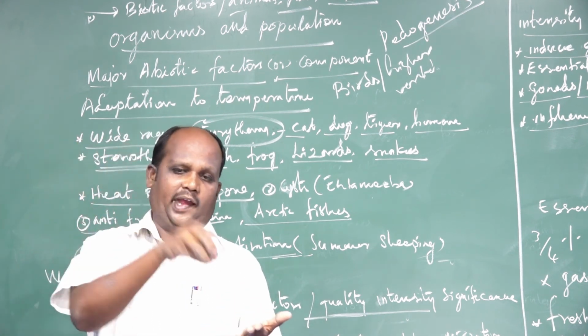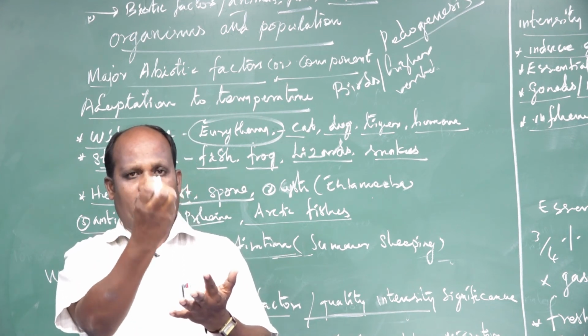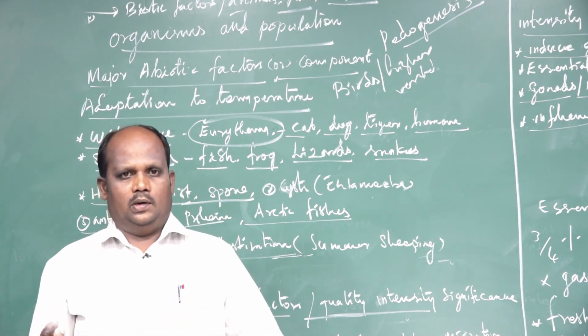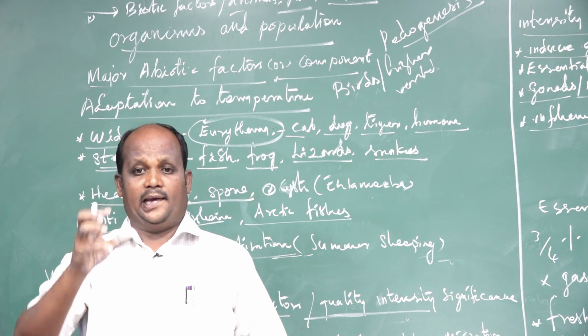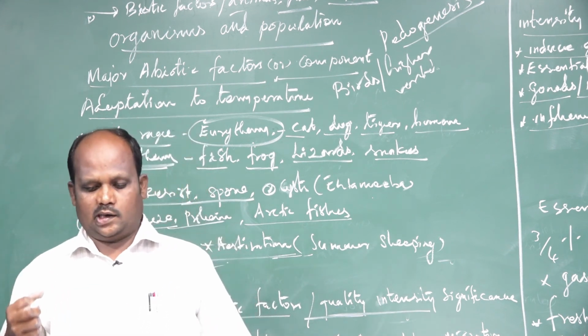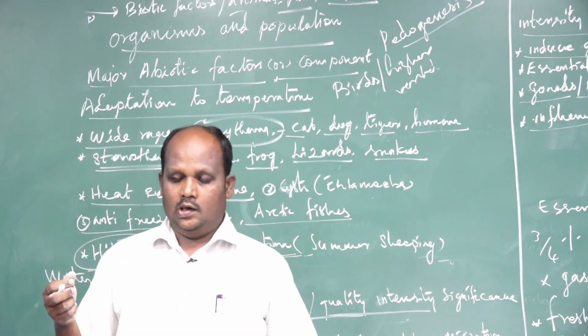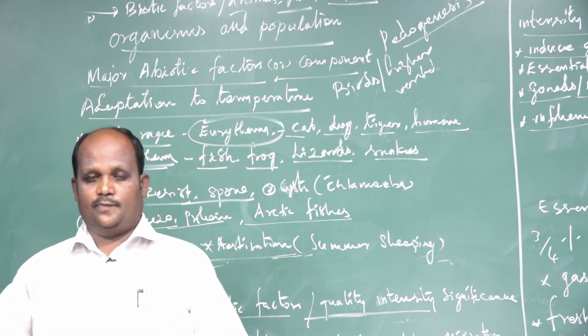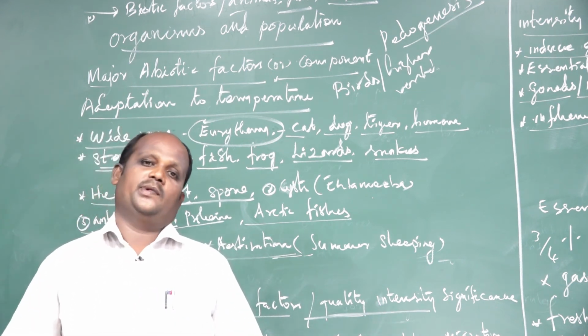Rocks gradually get destroyed, and after many years they are finally converted into soil. That is called pedogenesis. It is also influenced by water and some by temperature.